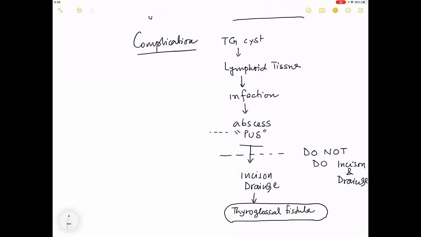So whatever you are required to do is, please do an aspiration of the pus. The chance of fistula is decreased. That's it. So this completes the complication story.